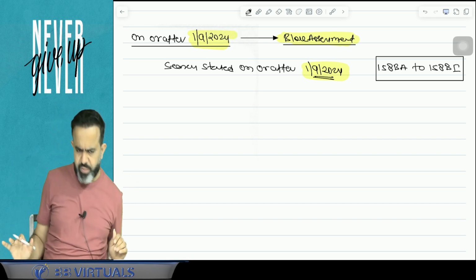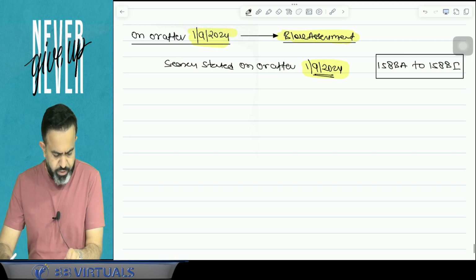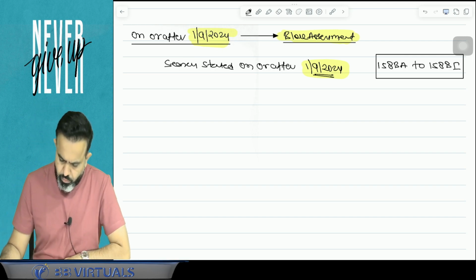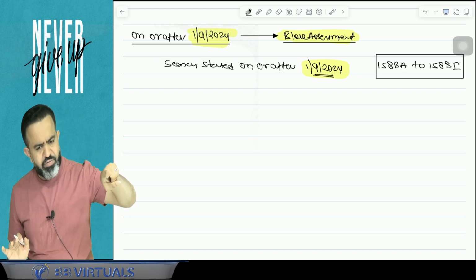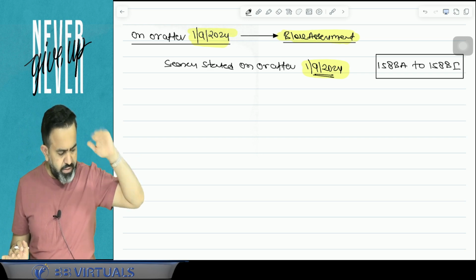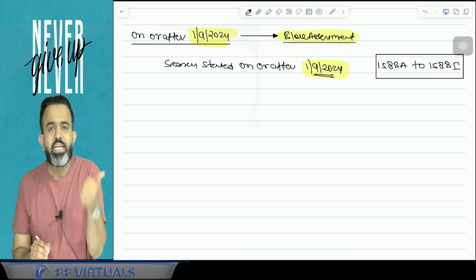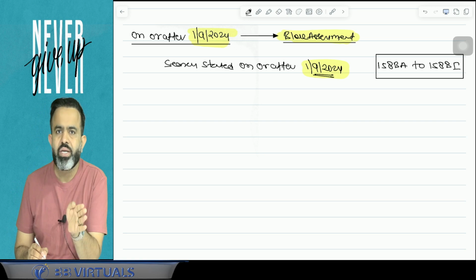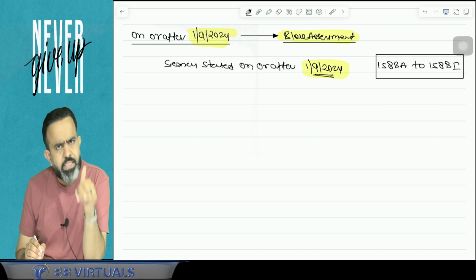Now what is the block assessment? The lawmaker says, for example, that if a raid is conducted on or after 1st September 2024, then only this concept is applied. And this concept is in income tax, in chapter number 14B. This chapter is known as chapter 14B, and it is newly introduced from this year only.